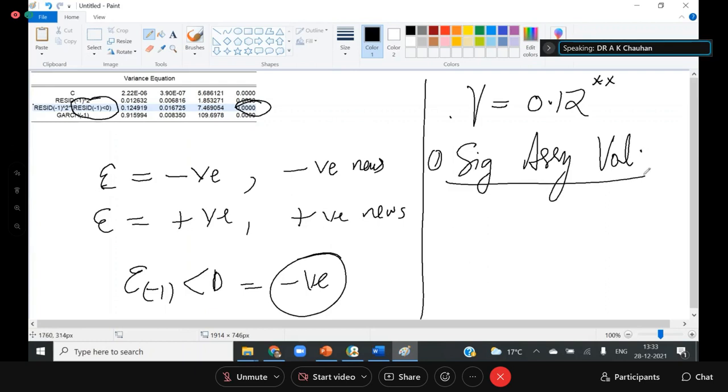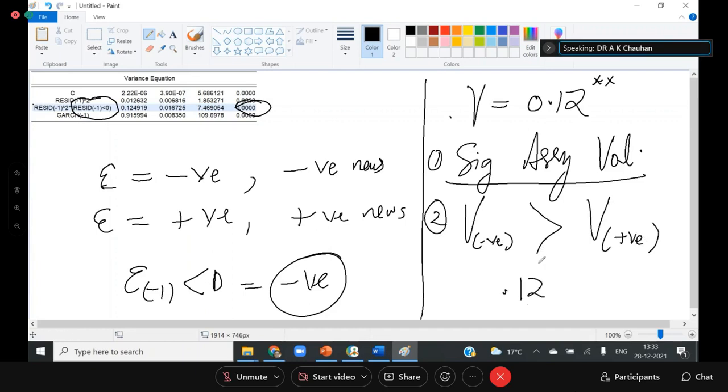Whenever negative news comes, the market is more volatile as compared to when positive news comes. So Nifty has asymmetric volatility. Number two, the volatility of negative news is more than the volatility of positive news. By how much? 0.125. In this way we can understand the nature of the volatility.